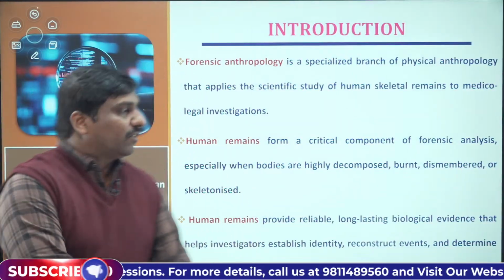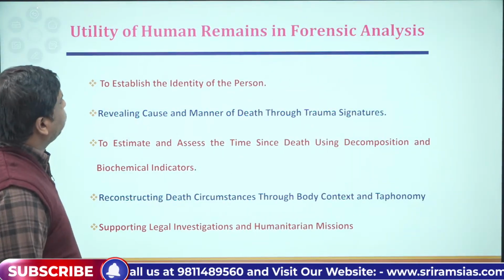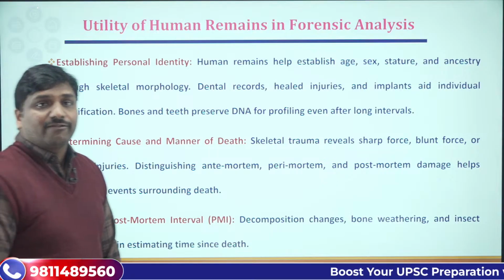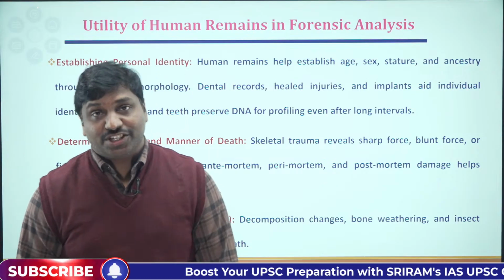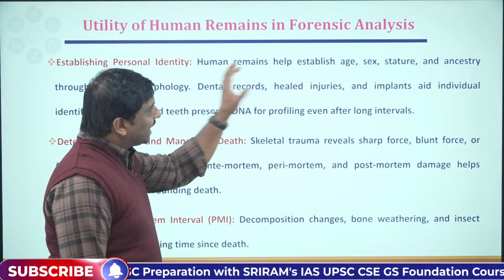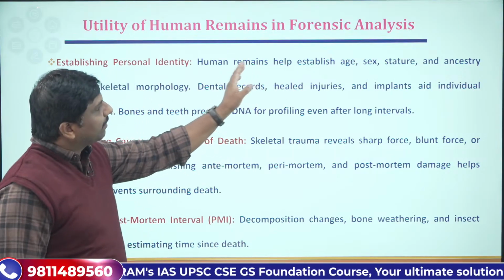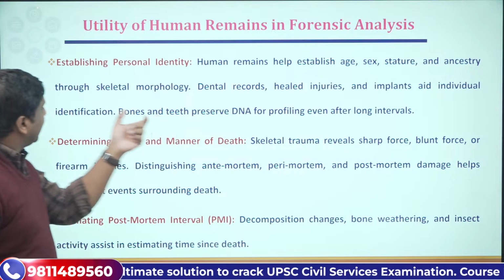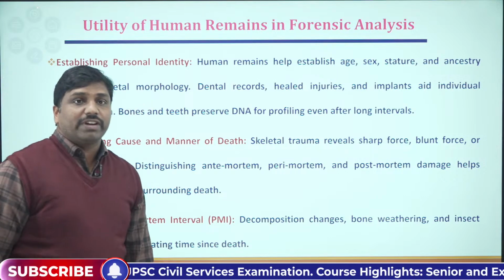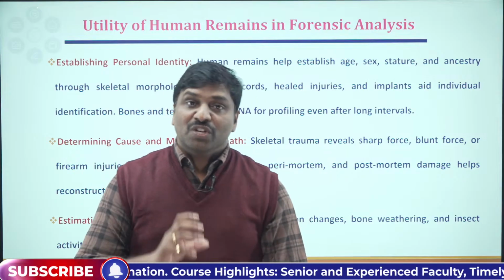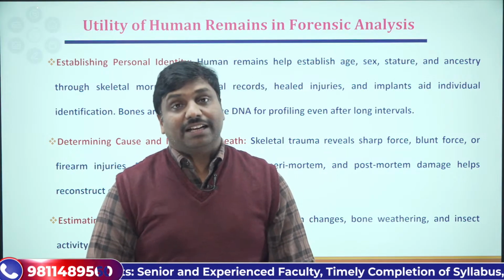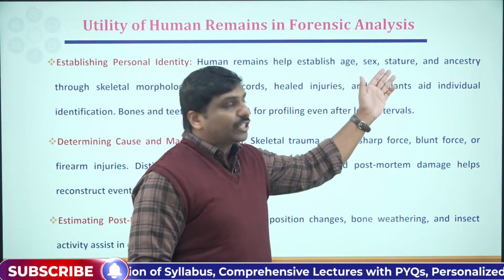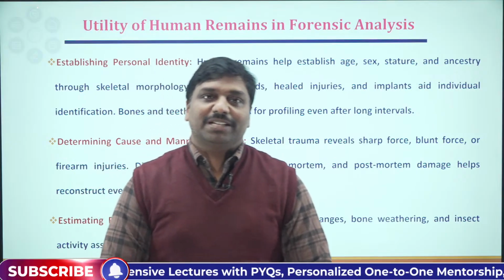First and foremost, you can talk about establishing the identity of a person. So how can we establish it? We have understood that human remains help in establishing the identity of a person. The human remains help to establish the age, sex, stature, and ancestry through skeletal morphology. When we systematically study the skeletal morphology, we can analyze the age of that particular victim, the sex of that victim, the stature, or some other information about that person.